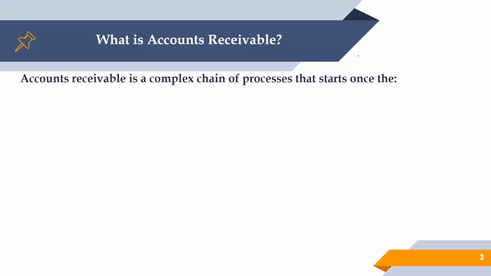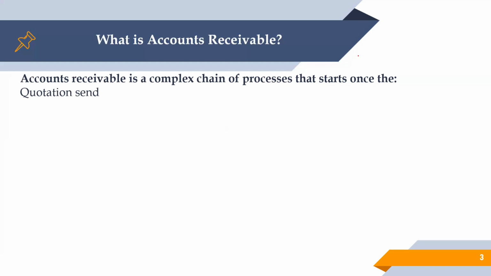Take one scenario: assuming that you are in business and you want to make a sale of your products. How are you going to do that? You want to provide services, how are you going to do that? That's the process you have to correlate with this, and it's a very process-driven flow for AR. The first step is going to be the quotation being sent. That's a quotation.